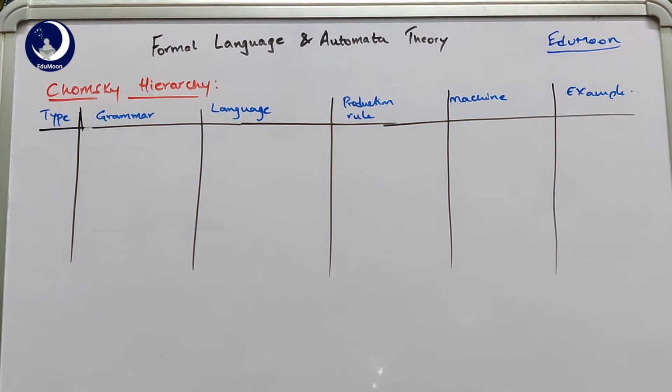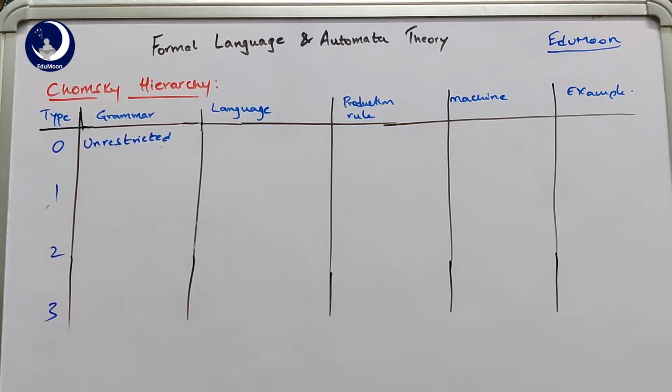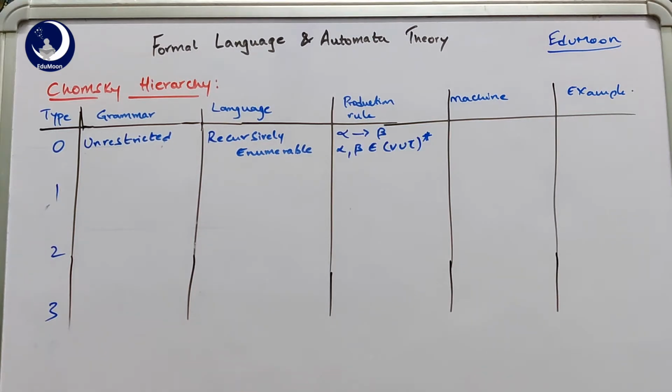So there are four types of grammars classified by the Chomsky hierarchy as type 0, type 1, type 2 and type 3. Firstly, type 0 grammars are also called unrestricted grammars, and the language generated by this grammar is called recursively enumerable languages. The production rule to be followed here has no restriction, so it can be seen as alpha tends to beta, where both alpha and beta belong to (V union T) whole star, that is any combination of variables and terminals on both the left hand and right hand side of the production rule.